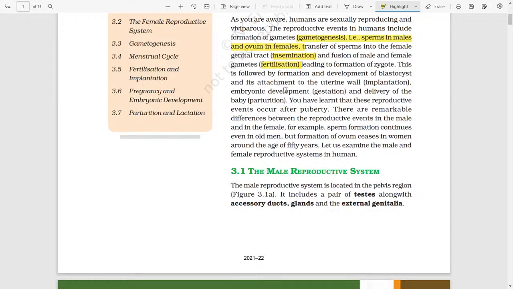You have learned that these reproductive events occur after puberty. There are remarkable differences between the reproductive events in the male and the female. For example, sperm formation continues even in an old man, but the formation of ovum ceases in women around the age of 50 years.